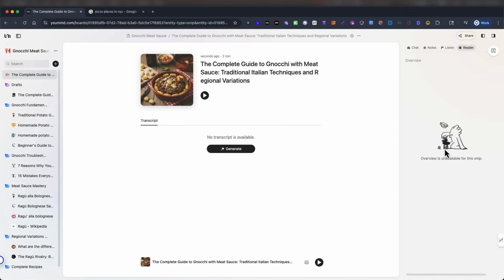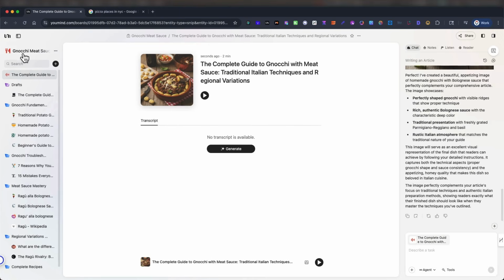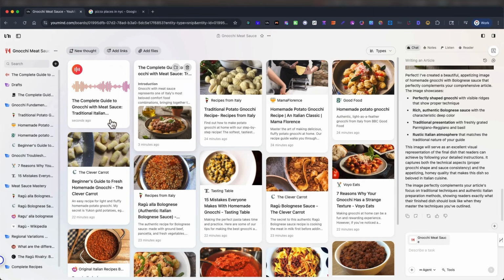The reader feature is unavailable for this. I don't think it's available yet. If we want to add notes here, you can add notes on your project. Let's go back to the board overview and back to the agent.